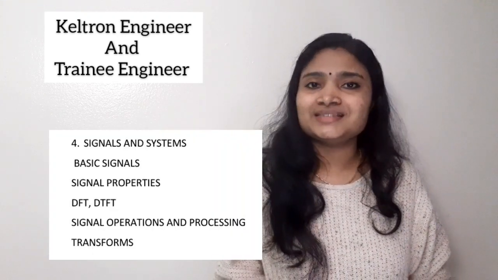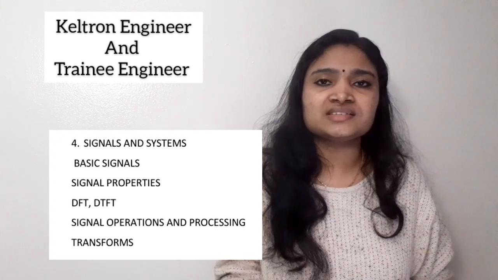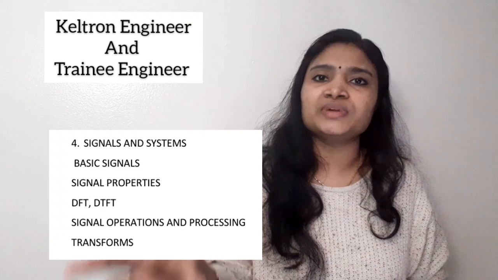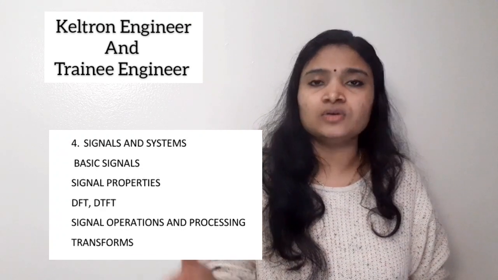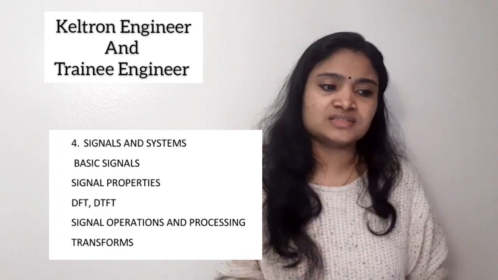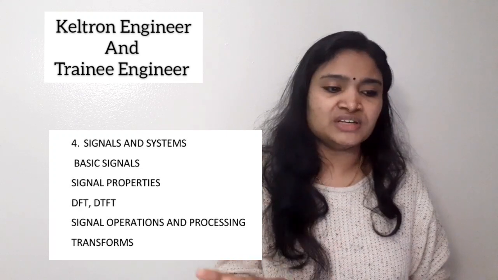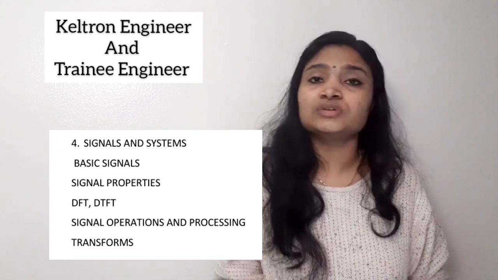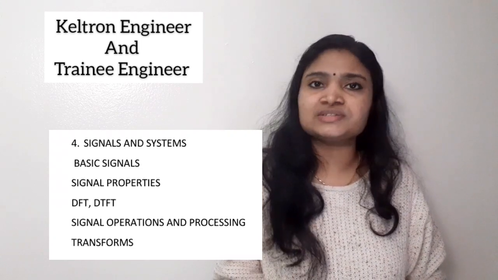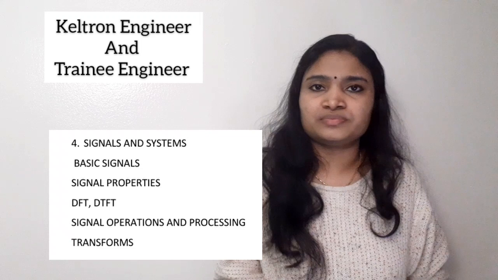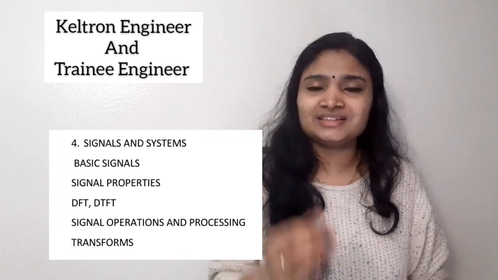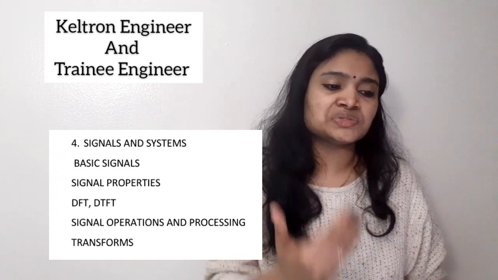Next subject is signals and systems. In signals and systems, you can face questions from basic signal processing. If you perform some operations on the signals, what will be the result, or how will the result look? These types of questions can come. Signal properties are very important. Then DFT, DTFT, Fourier transform are all important. Then signal operations and processing, and also various transforms, Laplace transform, Fourier transform. These topics you have to cover from signals and systems.